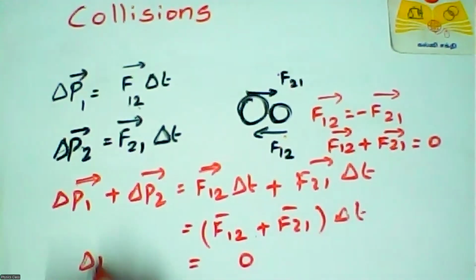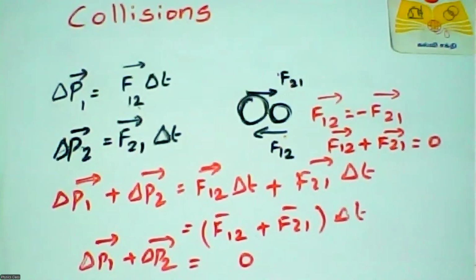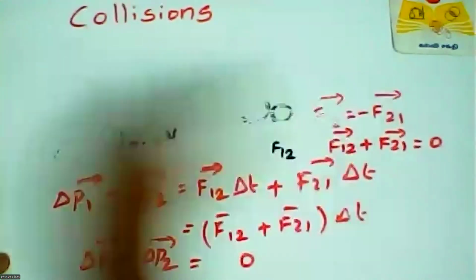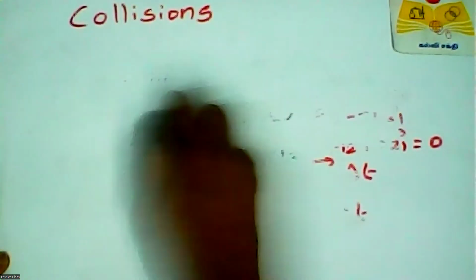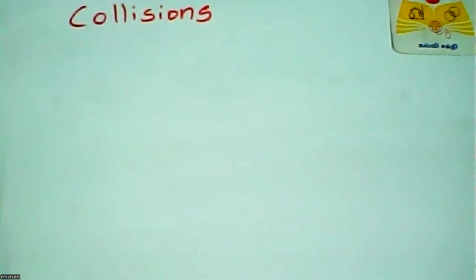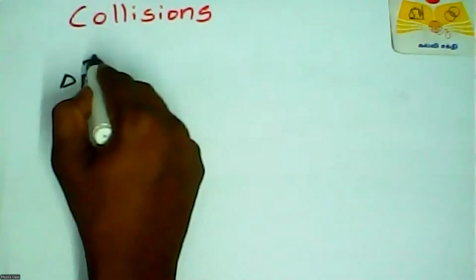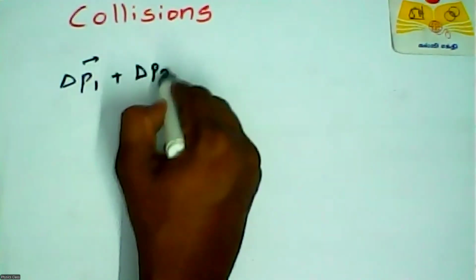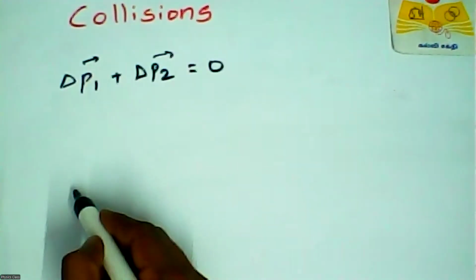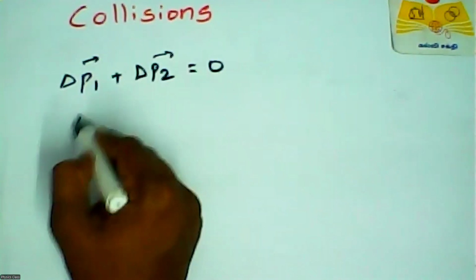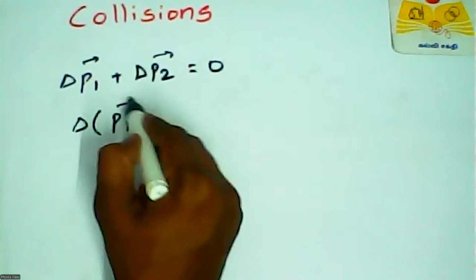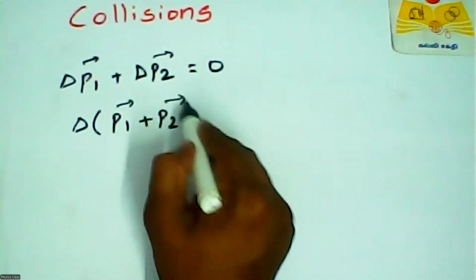So del P1 plus del P2 is equal to 0. We can take del common, so del of (P1 plus P2) is equal to 0.